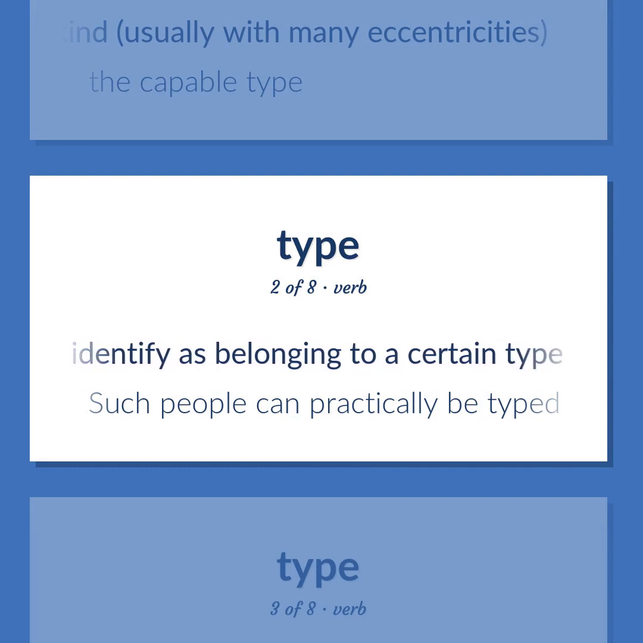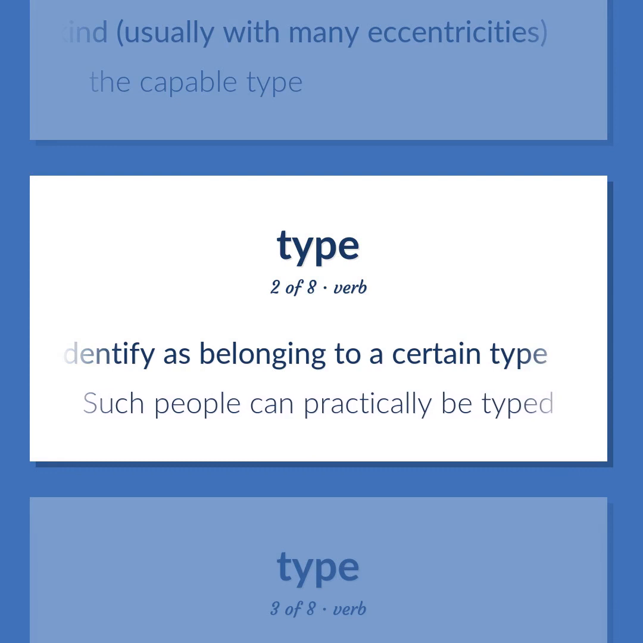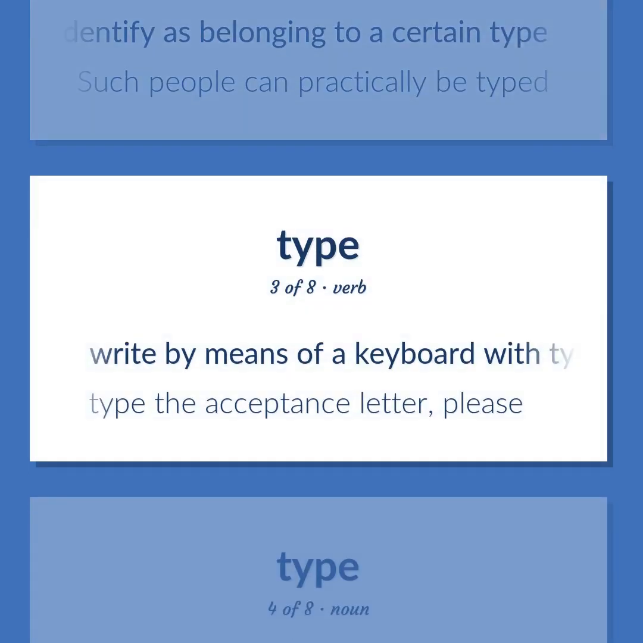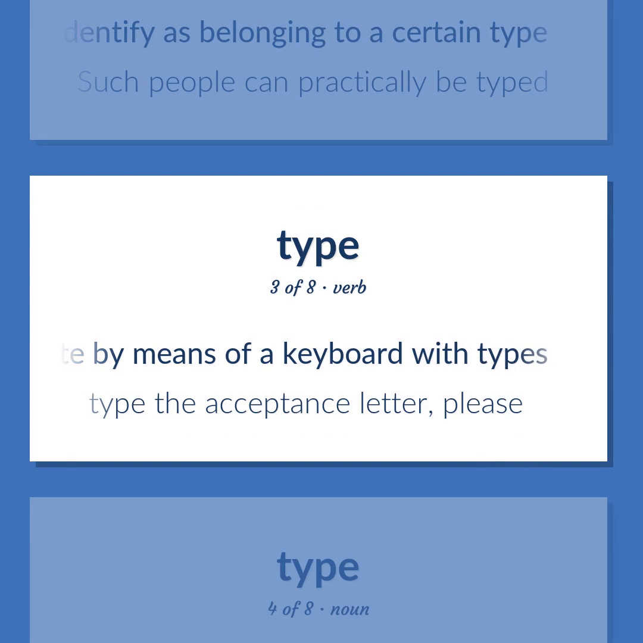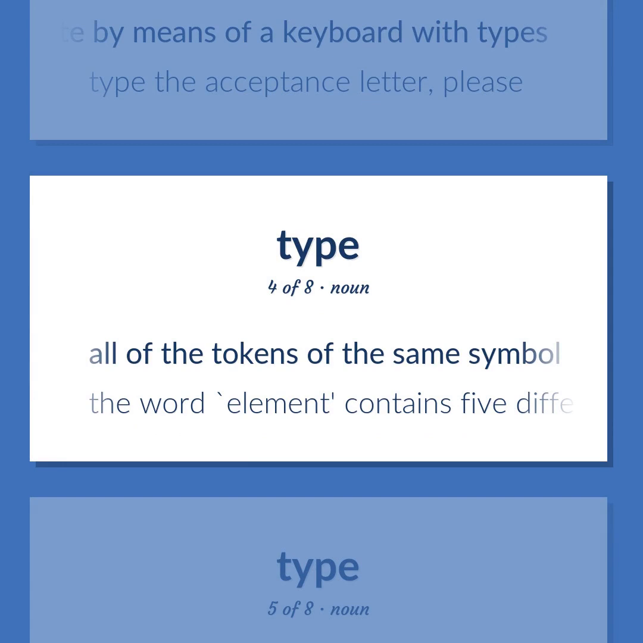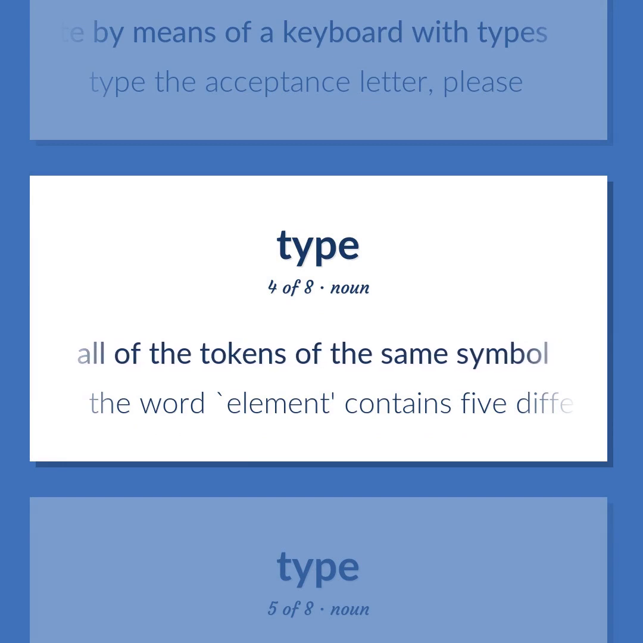Identify as belonging to a certain type. Such people can practically be typed. Write by means of a keyboard with types. Type the acceptance letter, please. All of the tokens of the same symbol. The word element contains 5 different types of character.